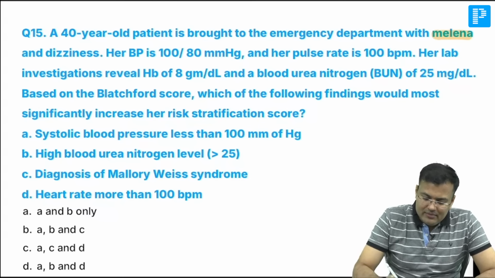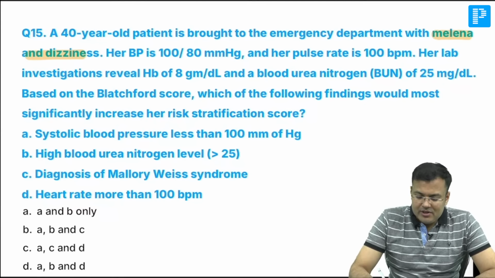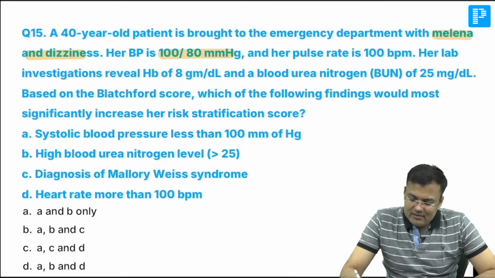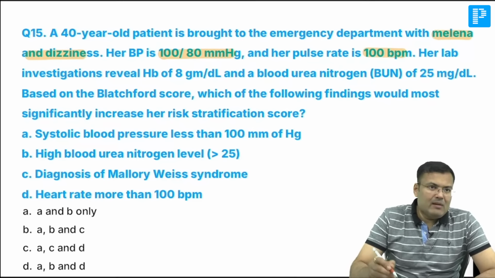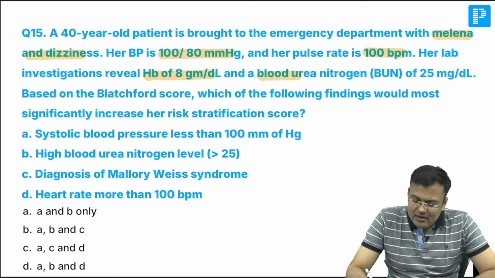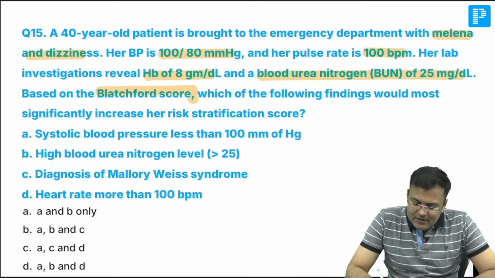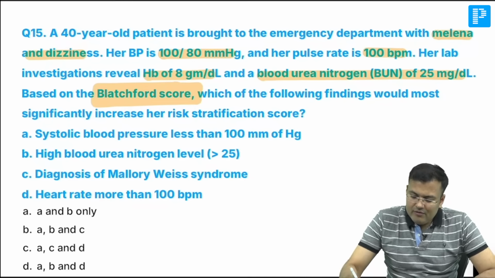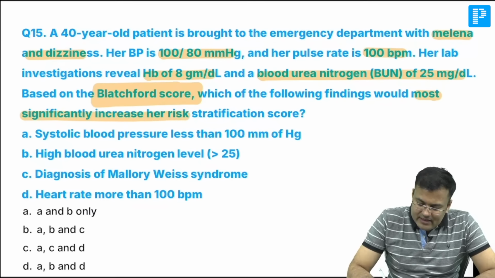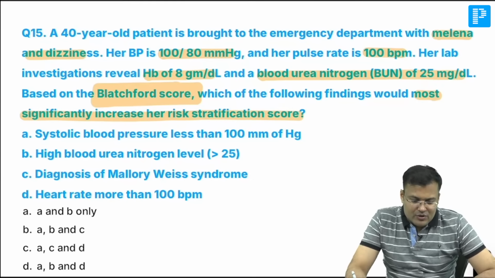Patient is having melena and dizziness. Blood pressure 100/80 and pulse rate 100 beats per minute. Laboratory investigation reveals hemoglobin 8 gram per deciliter, blood urea nitrogen 25. Based on Blatchford score, the question is related to Blatchford score. Which of the following would most significantly increase her risk stratification score?